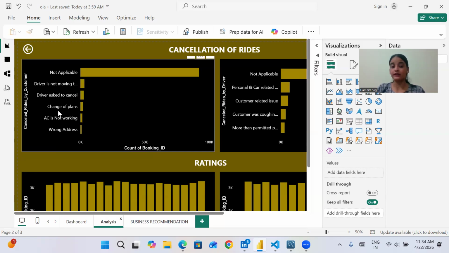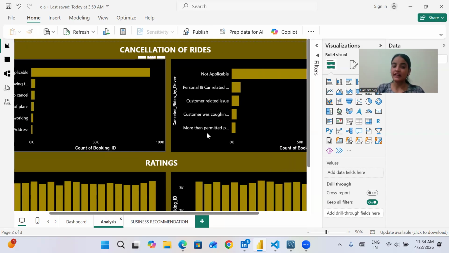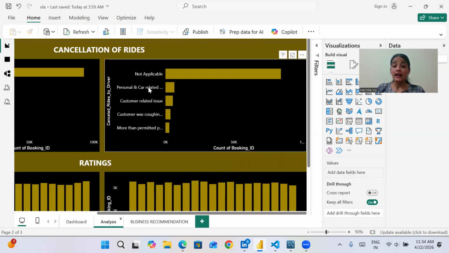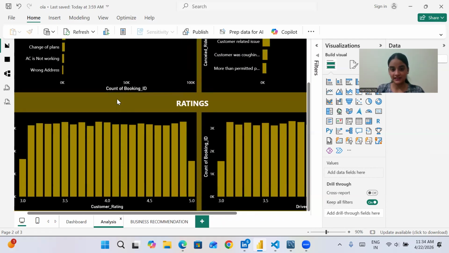AC is not working, change of plans, or the driver asked to cancel. So these are some of the reasons because of which customers cancelled the ride. And drivers cancelled the ride because of personal and car related issues or customer related issues. So these are clearly shown, why the rides are being cancelled.